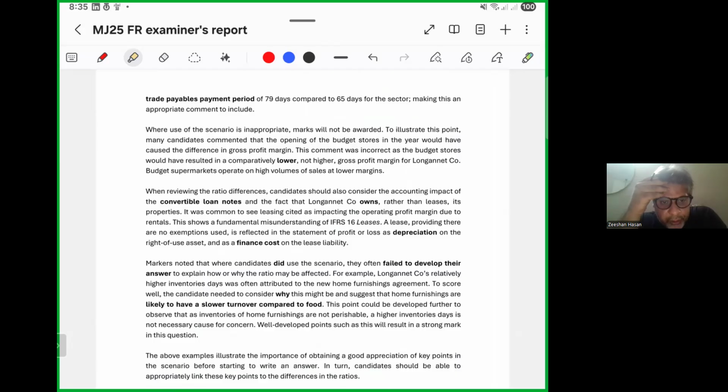When reviewing the ratio differences, candidates should also consider the accounting impact of the convertible loan notes. Another error was stating that Longend owns rather than leases its premises, which shows a fundamental misunderstanding of IFRS 16. A lease, provided there are no exemptions used, is reflected in the statement of profit or loss as depreciation on the right-of-use asset and finance cost on the lease liability.